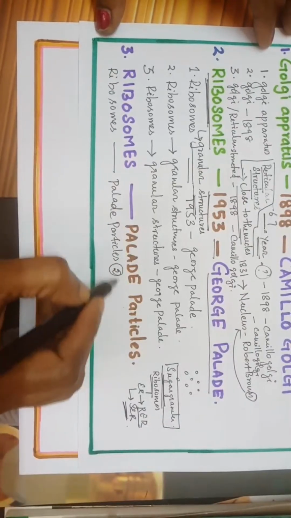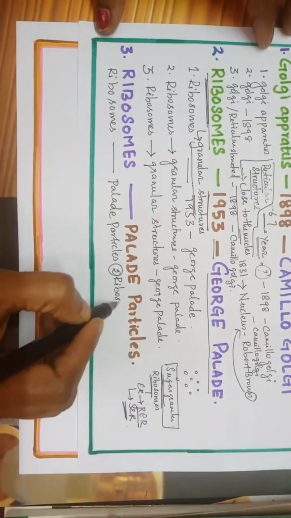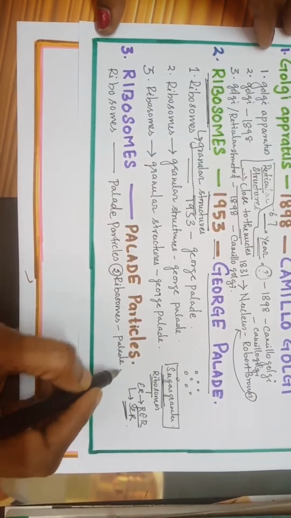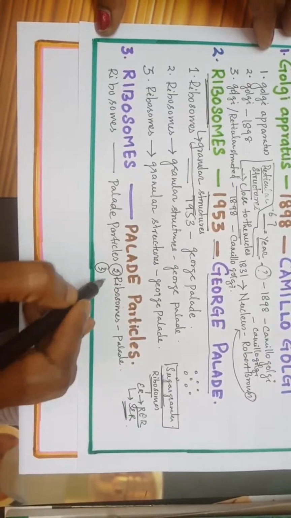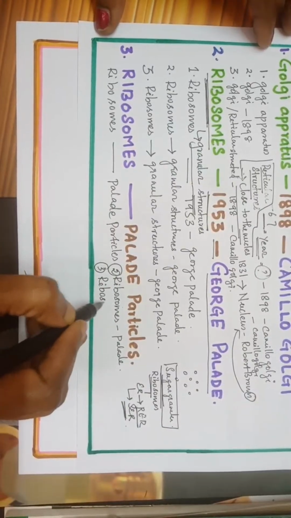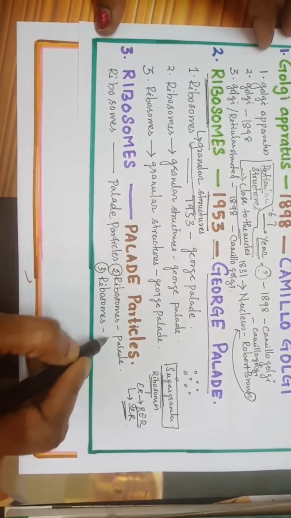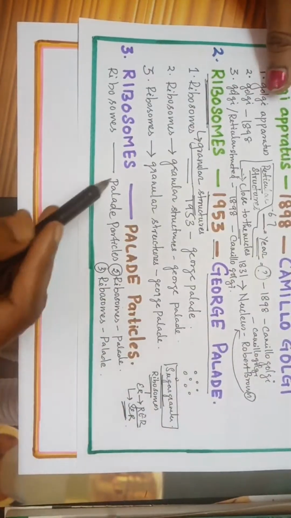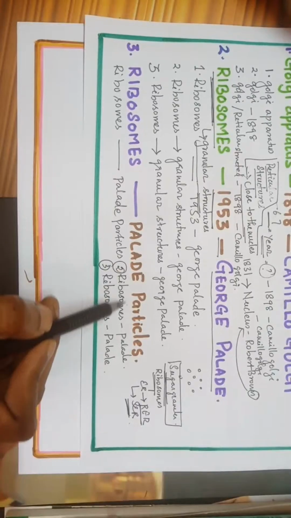Second time, ribosomes are also called Palade particles. This is very important. What is the function of ribosome? What is the function of ribosome? If you know the answer, type it in the comment section. Ribosomes are also called Palade particles.